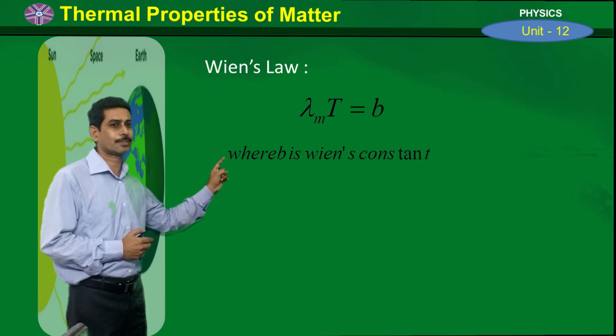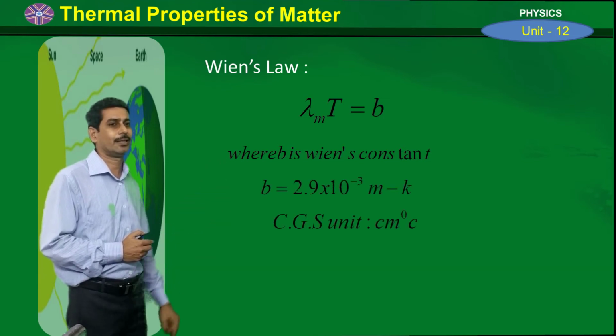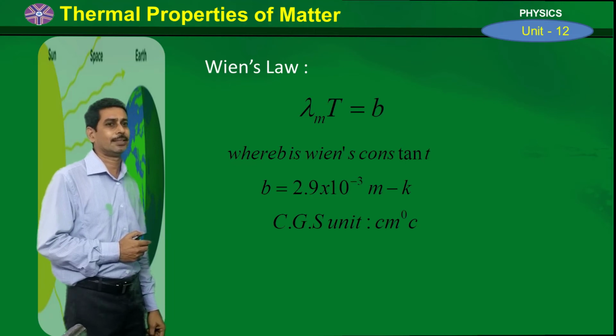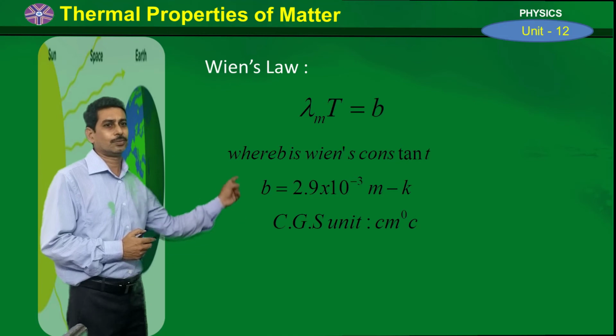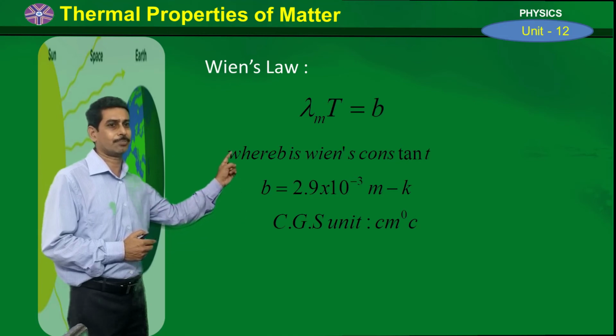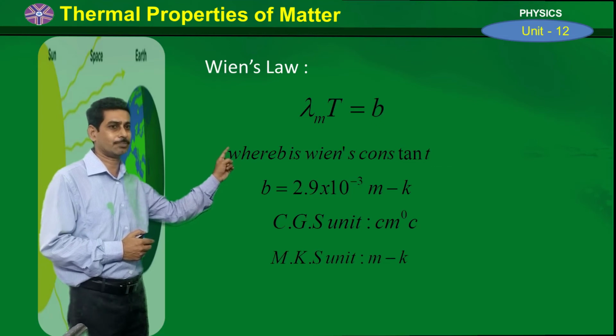Now we will see the units. So lambda m into T is equal to b, where b is a constant called Wien's constant. The unit for wavelength is meter in MKS and centimeter in CGS, and the unit for temperature is Kelvin in MKS and degree centigrade in CGS. So the CGS unit of Wien's constant becomes centimeter degree centigrade, because for wavelength it is centimeter and for temperature it is degree centigrade.